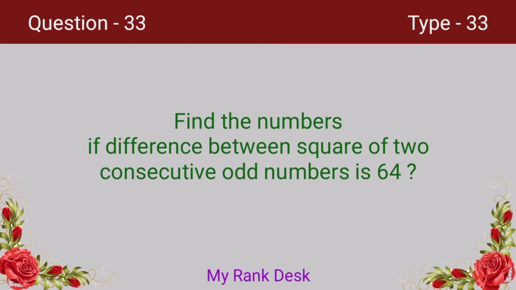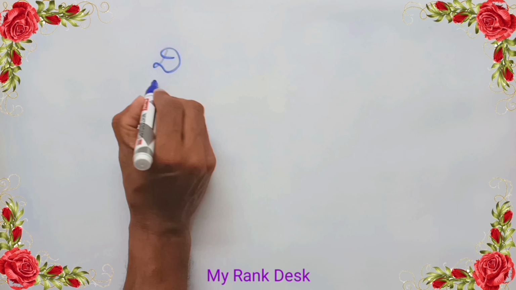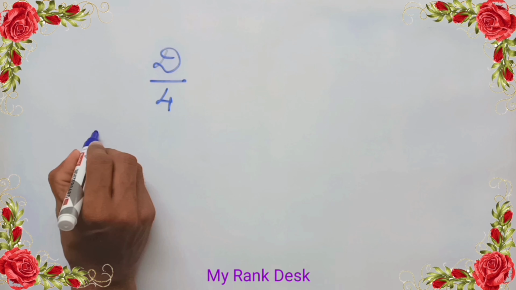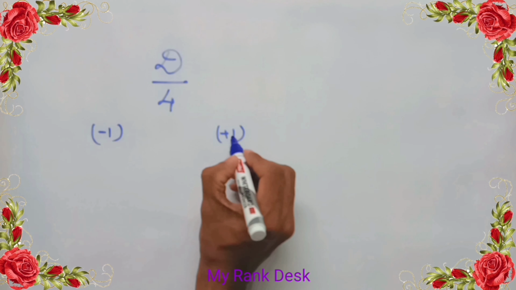Find the numbers if difference between square of two consecutive odd numbers is 64. Let's solve the problem. Divide the difference of squares of two consecutive odd numbers by 4. On subtracting 1 from the resultant number, and on adding 1 to the resultant number, we get the required numbers.